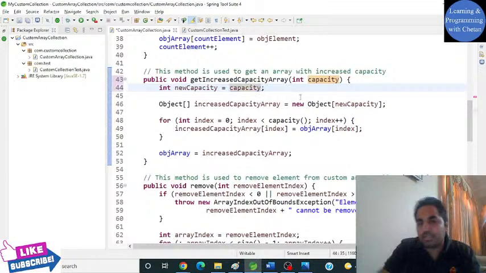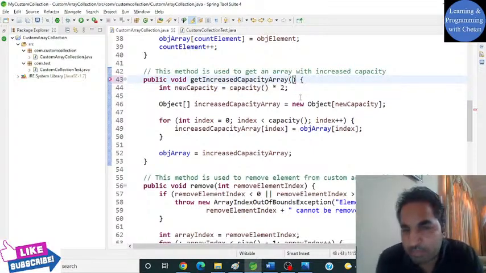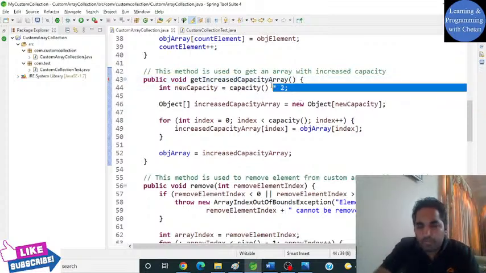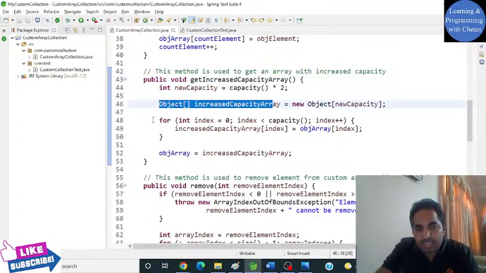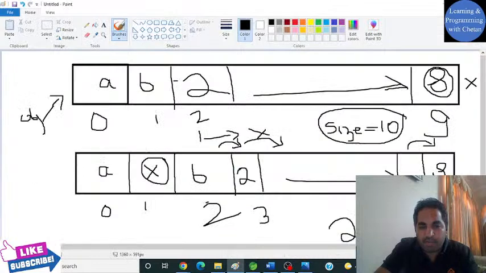So it's on us what type of algorithm we want to keep. So I have kept it simple by multiplication of 2, then I have created a new object array, then I have copied it, and then I have assigned it. Hope it is clear to you. So now we have a new object array. This is our new object array, right?